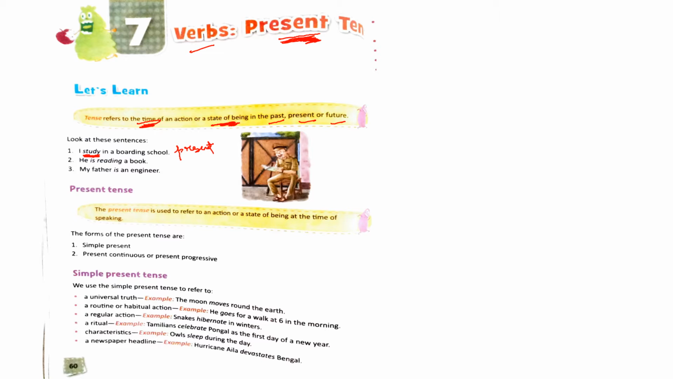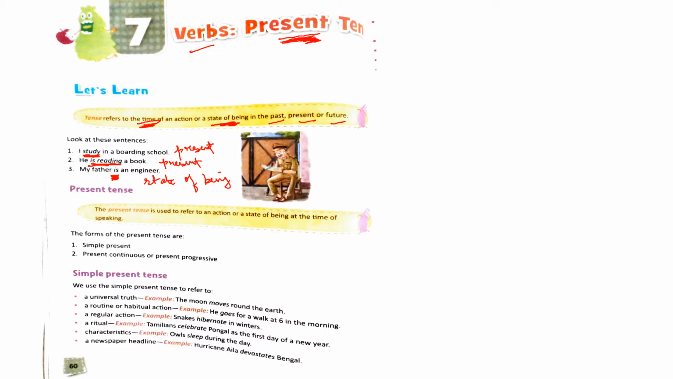Second one, he is reading a book. He is reading a book. He is reading is indicating that the action is continuing. It is continuing, right? It is also in present. My father is an engineer. He is an engineer. Now the verb is here is telling us about the state of being. In the second sentence, is reading is telling us that the action is still going on at the moment of speaking. The action is going on. Study also is denoting that it is in the present tense.